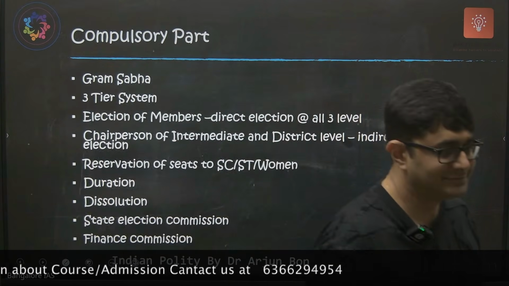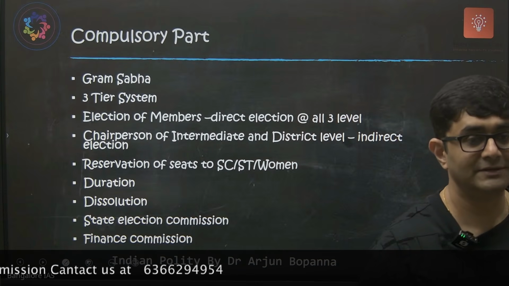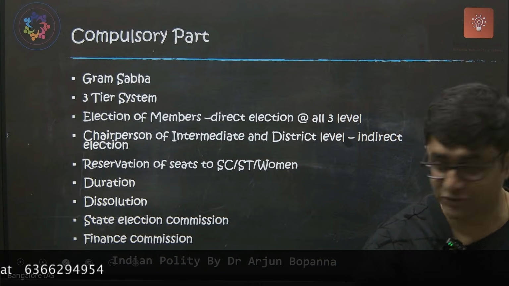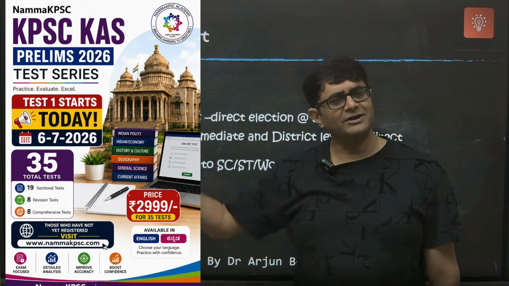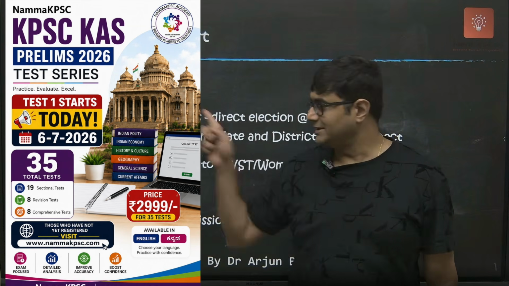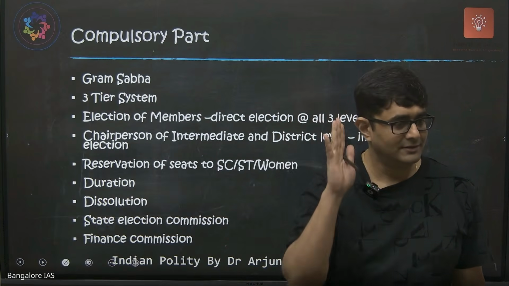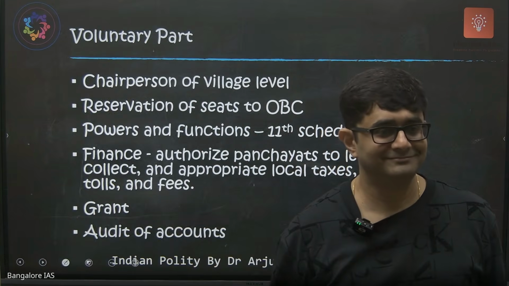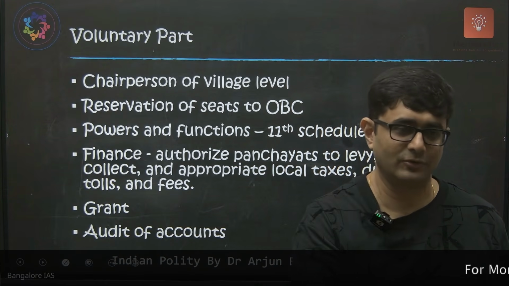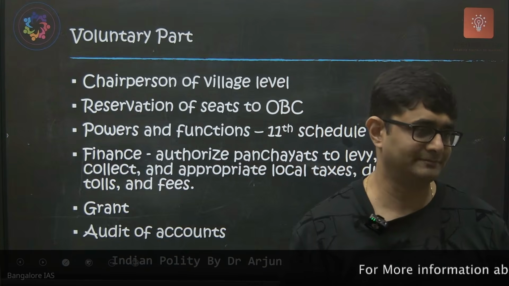Compulsory means the state law should contain these things. Whatever you name it, these powers should be there in the law. Then it also contains a voluntary part, which is left to the state. If you want, you can add it; if you don't want, you don't.